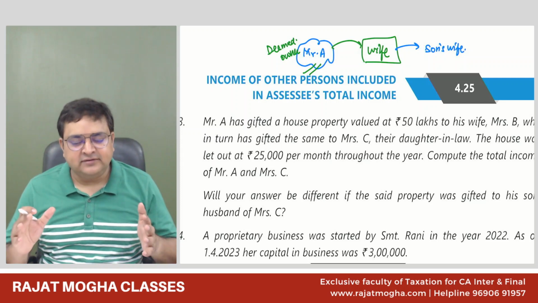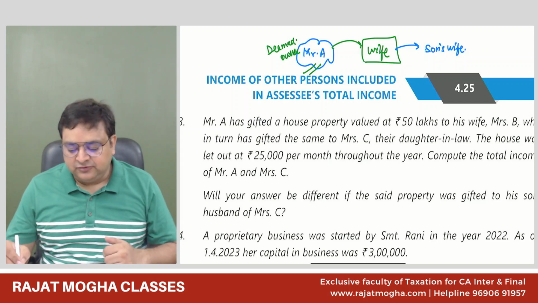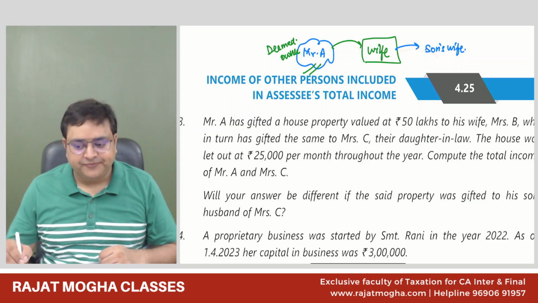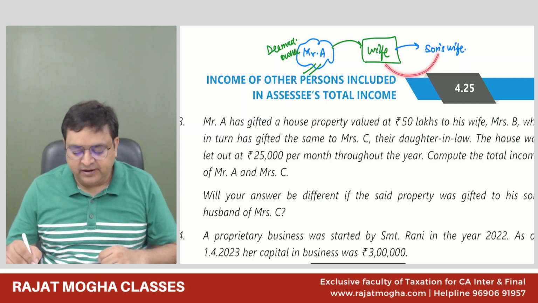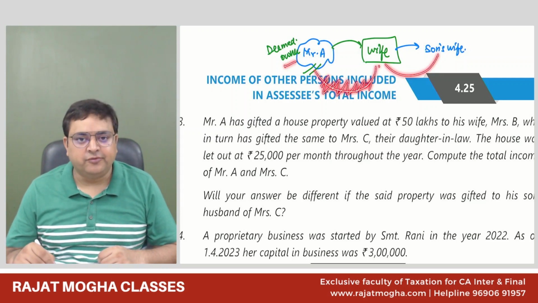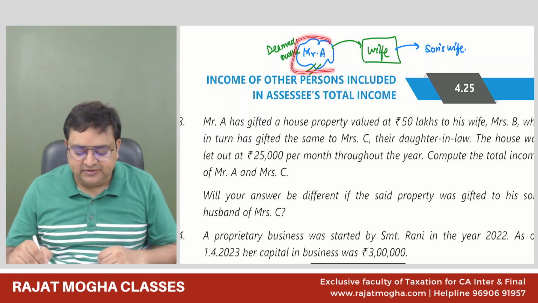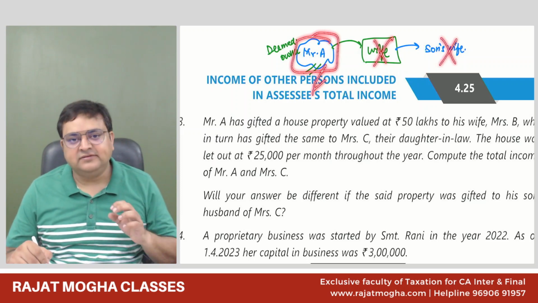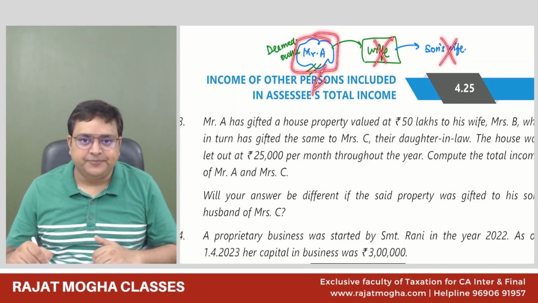So what is actually behind the scene is they have given to the son's wife. In this case, if it is given to son's wife, then first of all it will be clubbed over here, and the second transaction it should be clubbed here. But the thing is that what we have given is the house property. So in this case, this would be Mr. A's income only. It would not be the income of wife. It would not be the income of son's wife. So it will be Mr. A's direct income only.